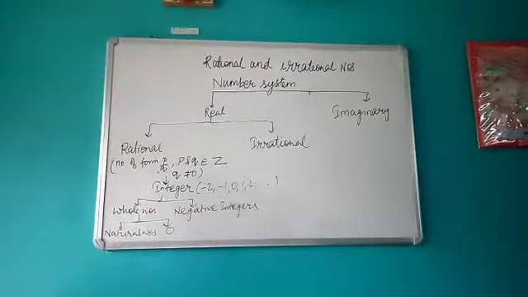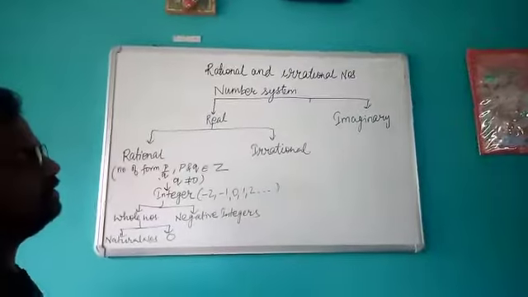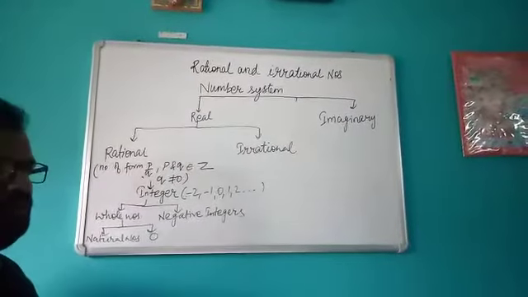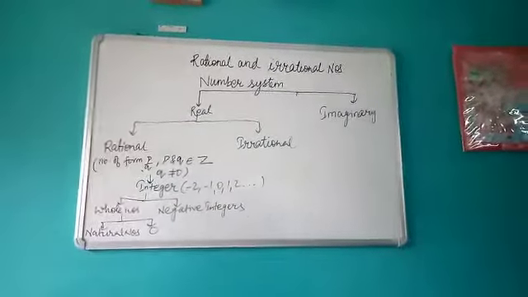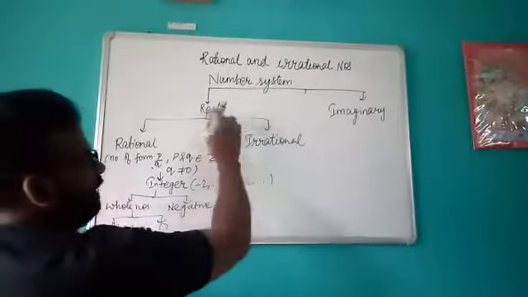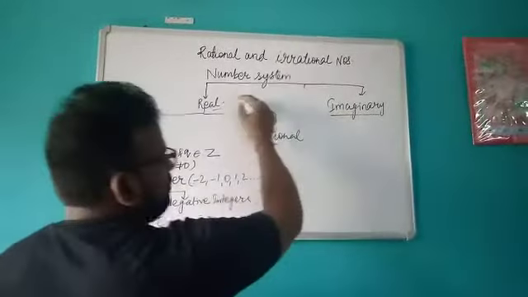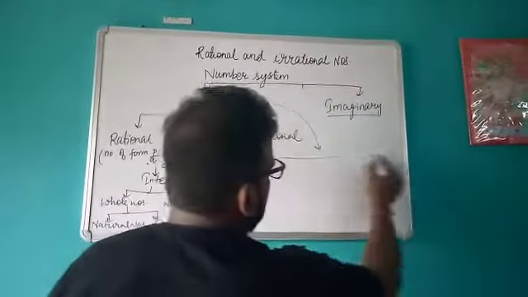Okay, good morning students. So now we will discuss our second chapter, that is rational and irrational numbers. As you already knew about the number system, our number system has been classified into two parts. One is real number system and another one is imaginary number system. Real number system is the system which can be represented on the number line.